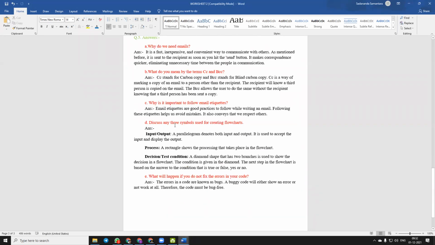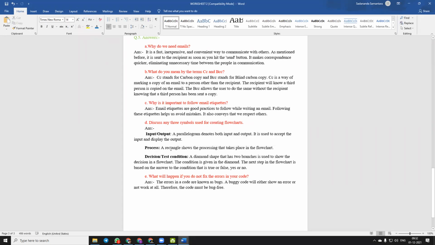Question number D. Discuss any three symbols used for creating flowcharts. These are the three symbols that we use for creating flowcharts. First one is input or output. A parallelogram denotes both input and output. It is used to accept the input and display the output. Second symbol is process.